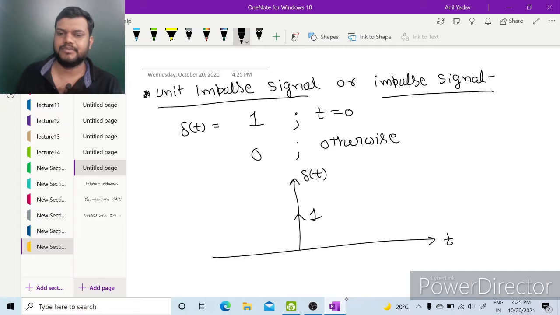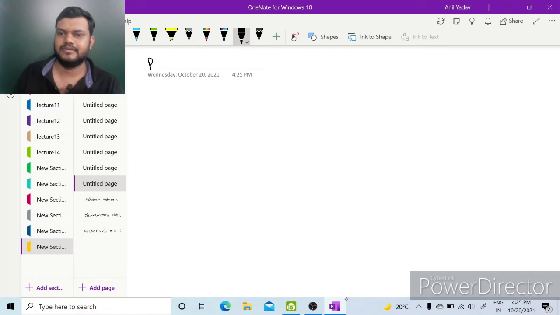So there are some properties of this unit impulse signal. Let us see properties of impulse signal. First one is the scaling property.